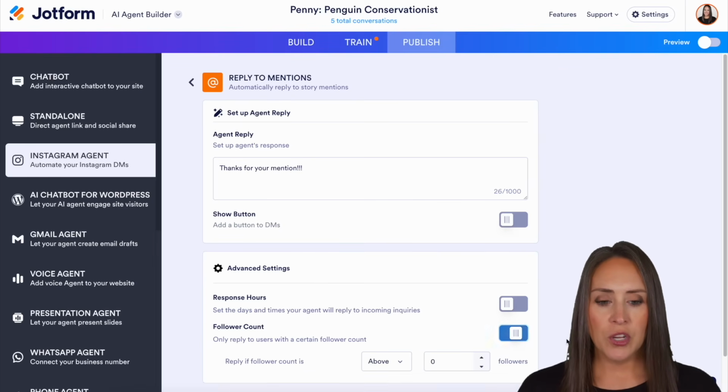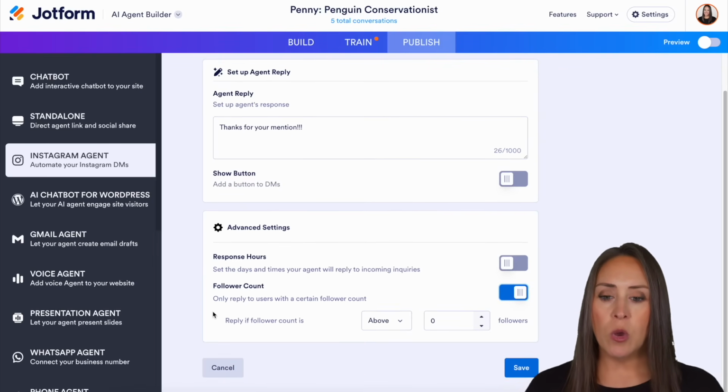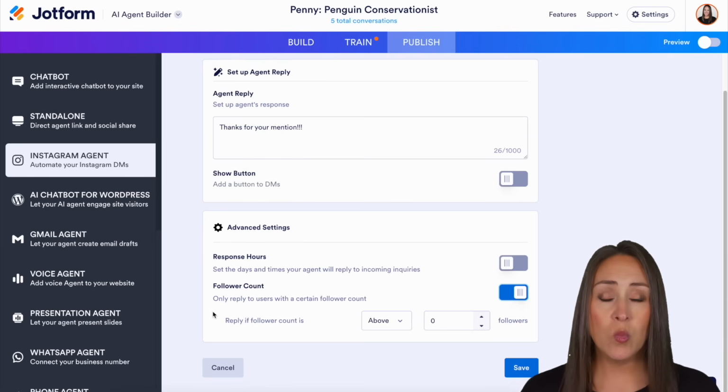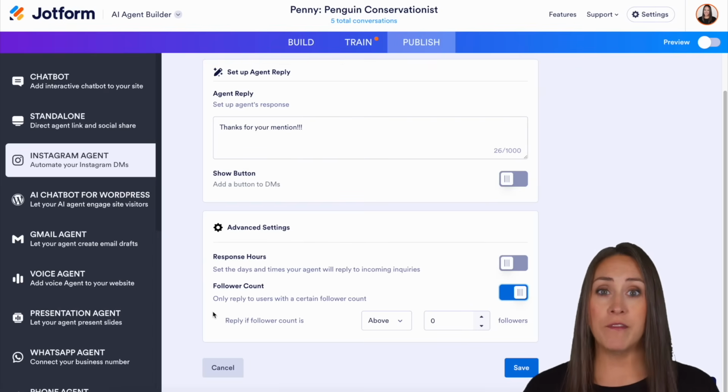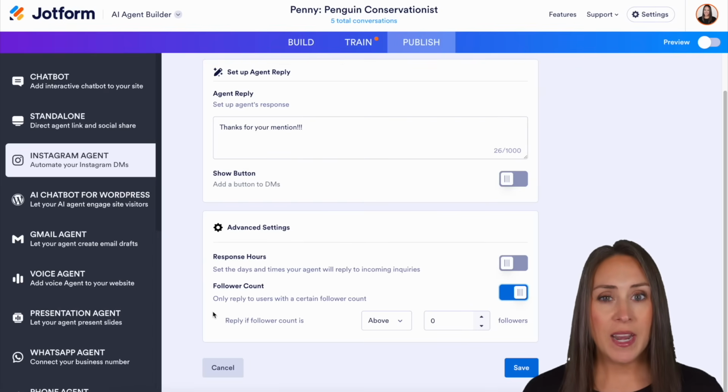So I'm going to go ahead and turn this on. And you can see right here, only reply to users with a certain follower count. So maybe you want to target influencers, or maybe reward your VIP followers. You can absolutely do that.